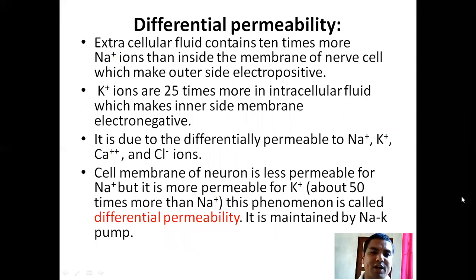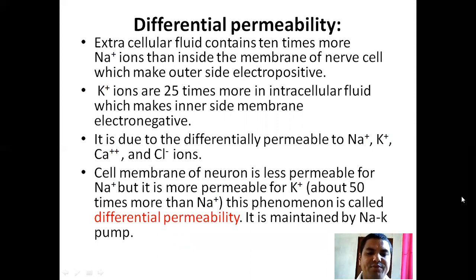Differential permeability. Extracellular fluid contains 10 times more sodium ion than inside the membrane of nerve cells, which makes the outer side electropositive. Potassium ions are 25 times more in intracellular fluid, which makes the inner side of the membrane electronegative. It is due to the differential permeability to sodium ion, potassium ion, calcium ion, and chloride ion.